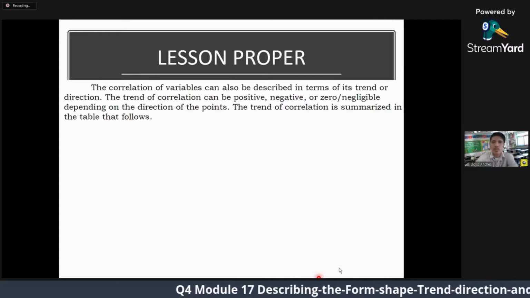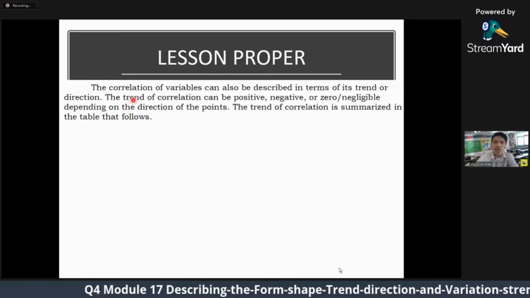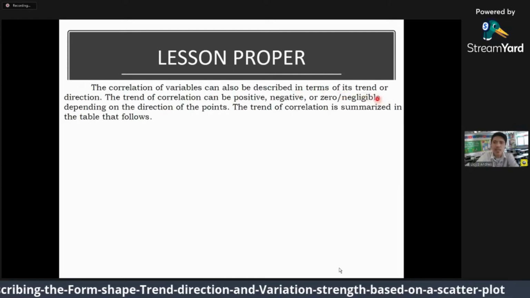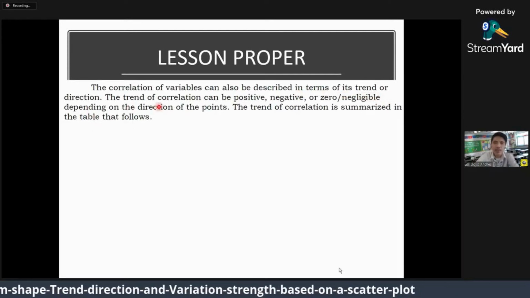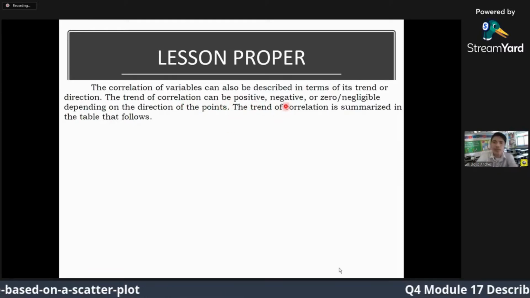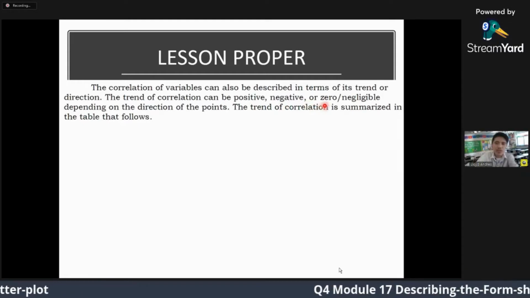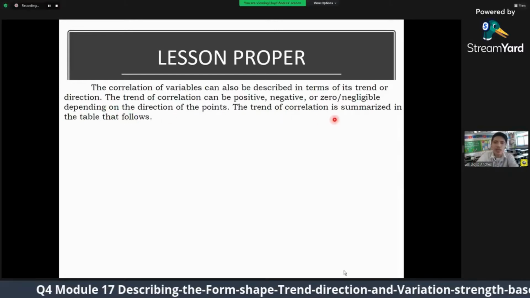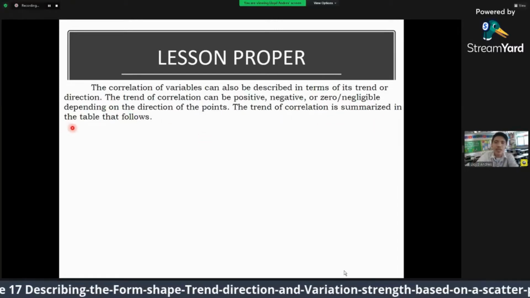So, let's proceed sa trend. The correlation of variables can also be described in terms of its trend or direction. The trend of correlation can either be positive, negative, or zero. Zero meaning negligible. Depending on the direction of the points, the trend of correlation is summarized in the table that follows.